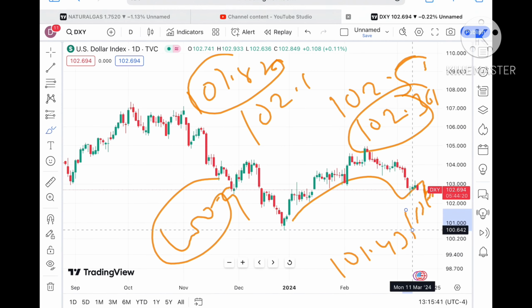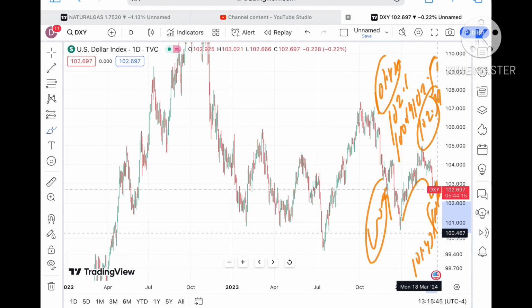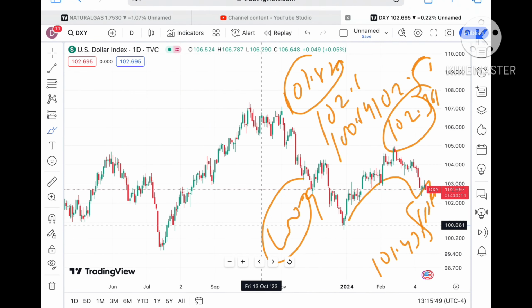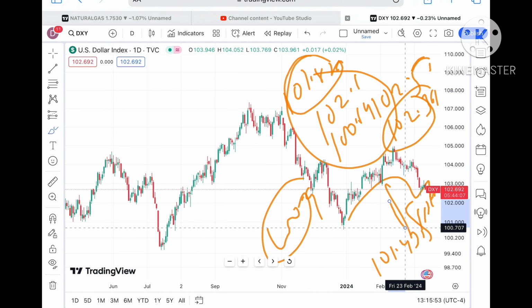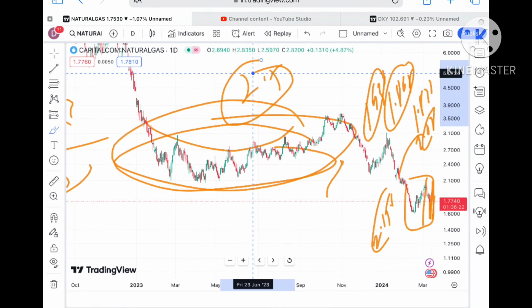If the price falls below that level, there is a chance of going towards 100.642, and then higher chances of going further down towards a level of 100.075. Keep that in mind. I'm showing you all this because there is a chance of a further fall in the dollar index, and we will see a rise in natural gas prices if the price sustains.